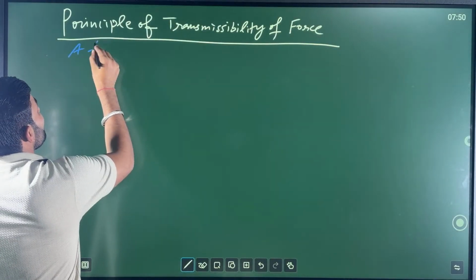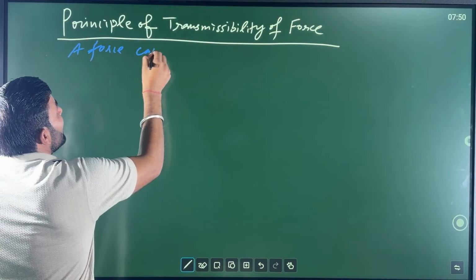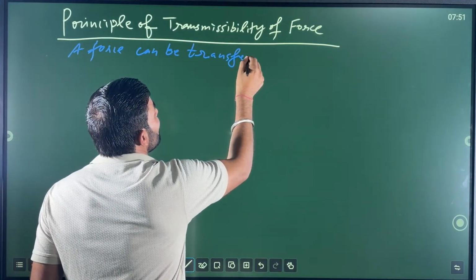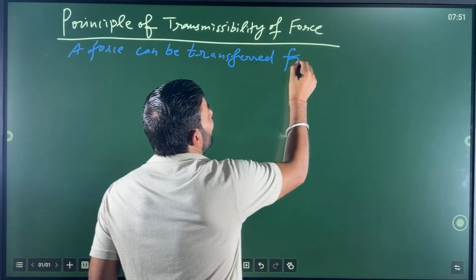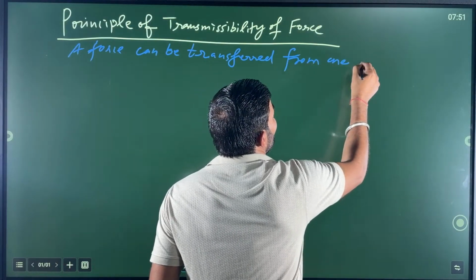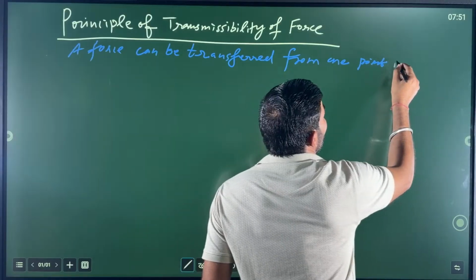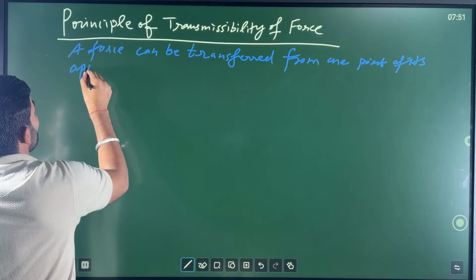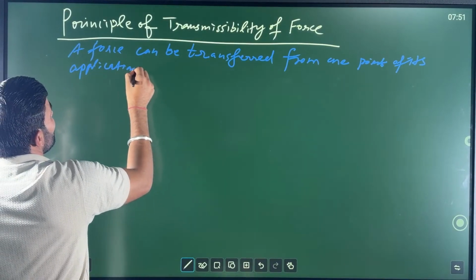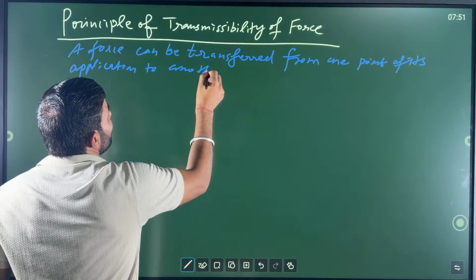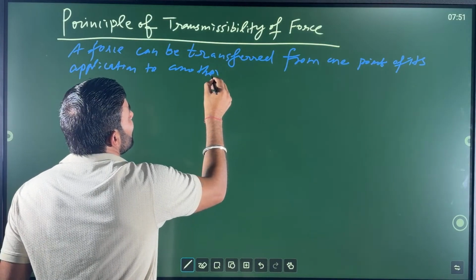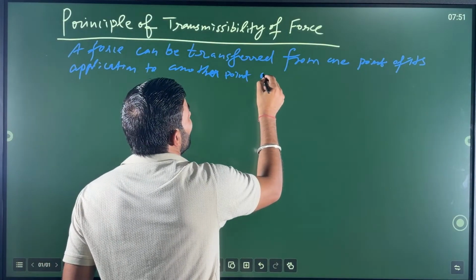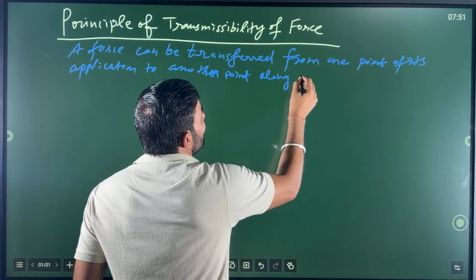So a force can be transferred from one point of its application to another point along its line of action.